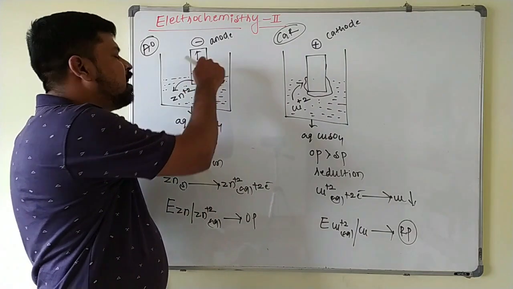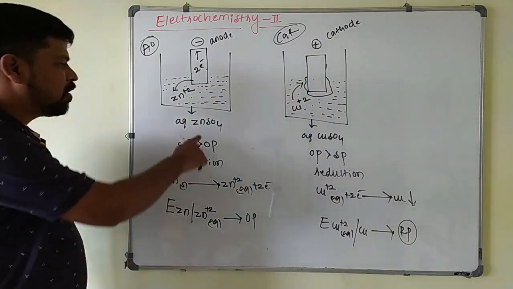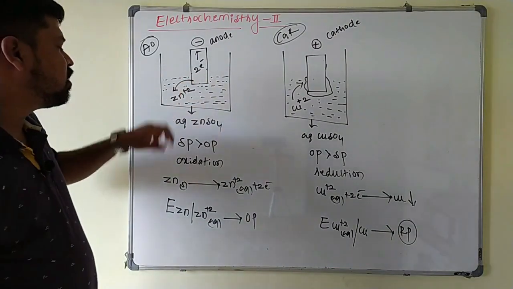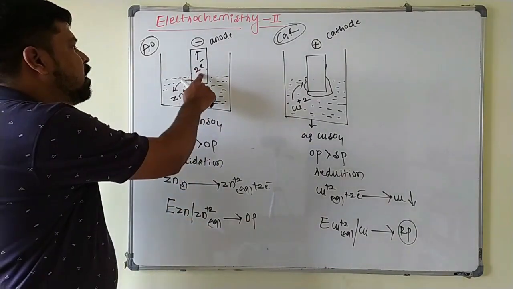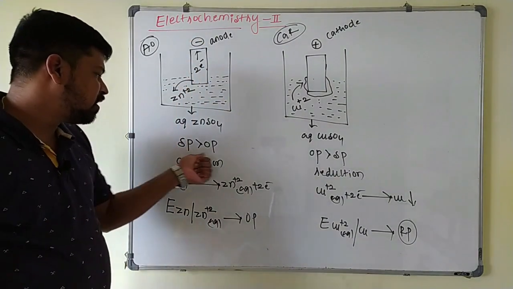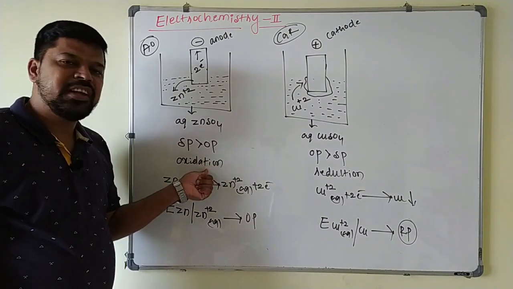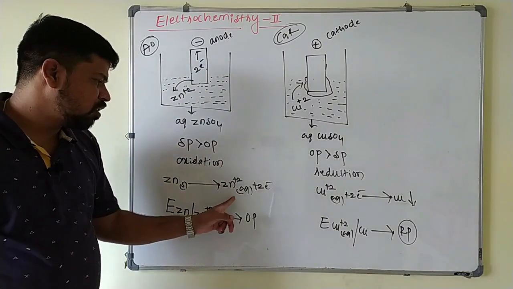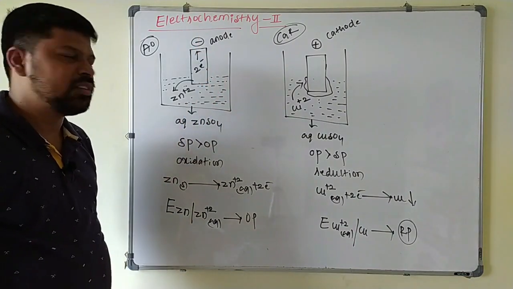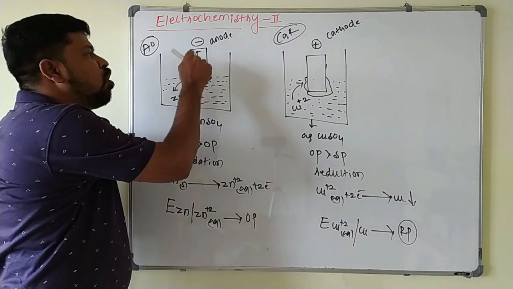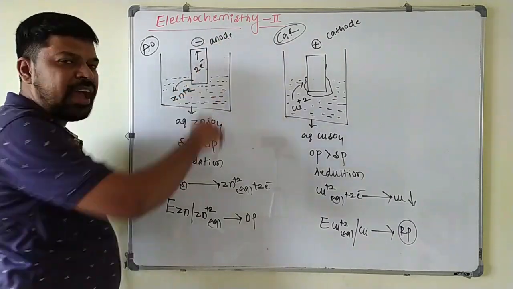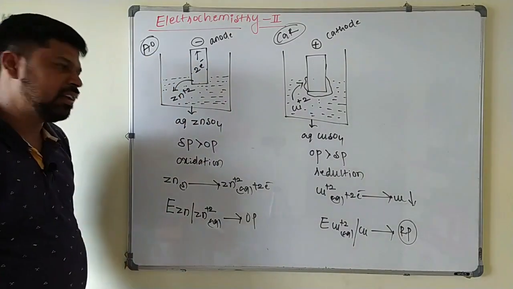For example, if a zinc rod is kept in zinc sulfate solution, then oxidation takes place at the zinc rod, so that Zn2+ ions come into the aqueous solution, leaving behind 2 electrons in the electrode, which makes it negative. Here solution pressure is greater than osmotic pressure, so oxidation must take place. So at the zinc electrode, oxidation takes place, it acquires negative charge and it acts as the anode. Anode is oxidation, keep that in mind.